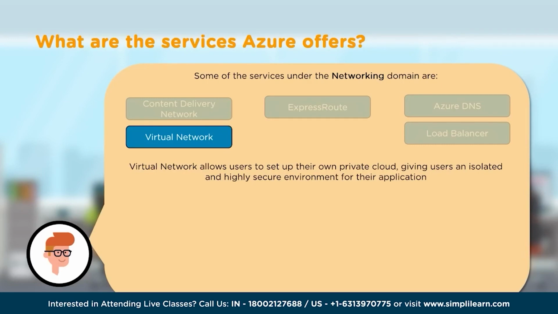Now, this Azure virtual network, sometimes called a VNet, is actually a representation of our own network in the cloud. It's actually a logical isolation of the Azure cloud dedicated to our subscription. All our environments are provisioned in a VNet that is separate from another customer's VNets. That way we have that logical separation there.